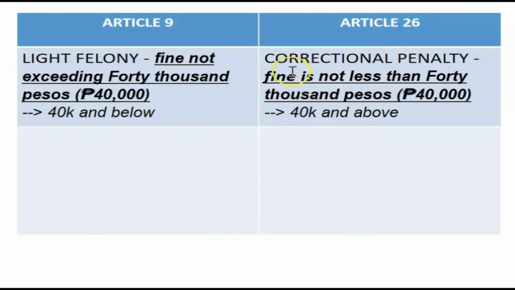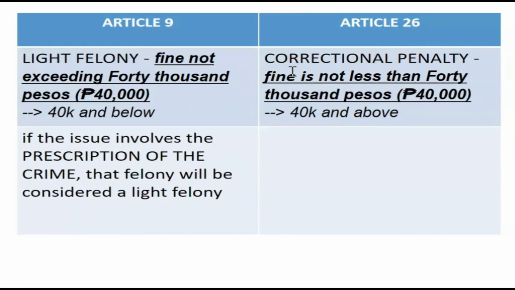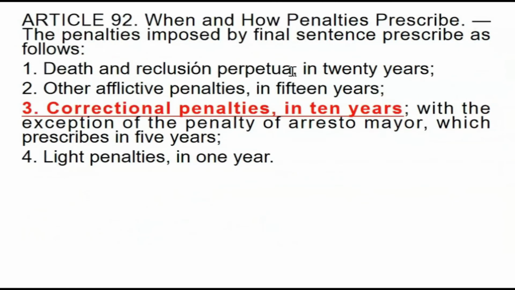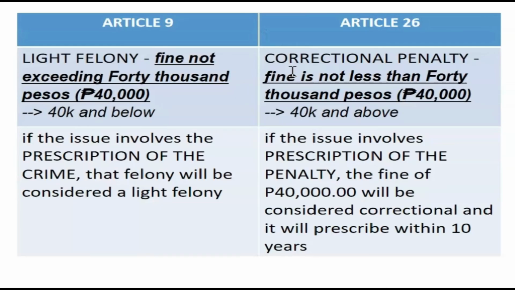So how do we reconcile them? If the issue involves the prescription of the crime, that felony will be considered a light felony. But if the issue involves prescription of penalty, the fine of 40,000 pesos will be considered correctional and it will prescribe within 10 years. Ito yung Article 90, Prescription of Crimes, at ito yung Article 92, Prescription of Penalties.